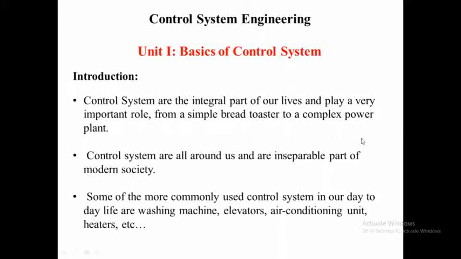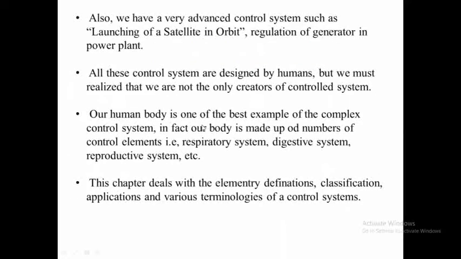Control systems are all around us and are an inseparable part of modern society. Some of the more commonly used control systems in our day-to-day life are washing machines, elevators, air conditioning units, heaters, etc. Also, we have very advanced control systems such as launching of a satellite in orbit and regulation of a generator in a power plant, and all these control systems are designed by humans.